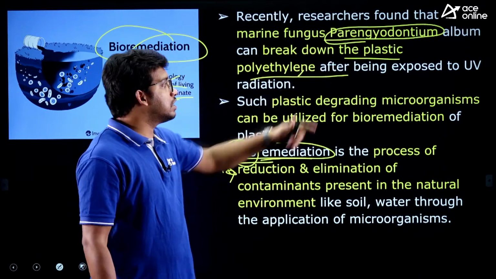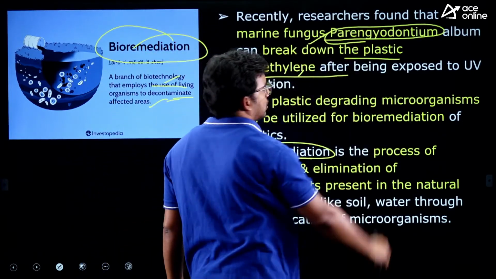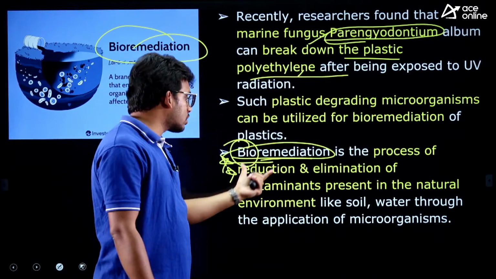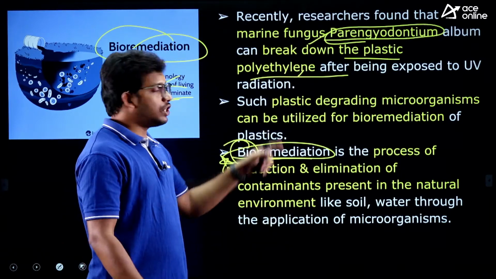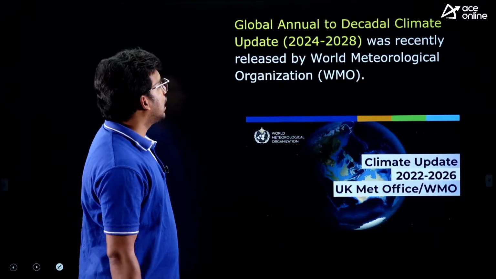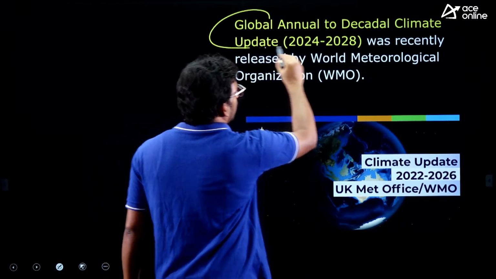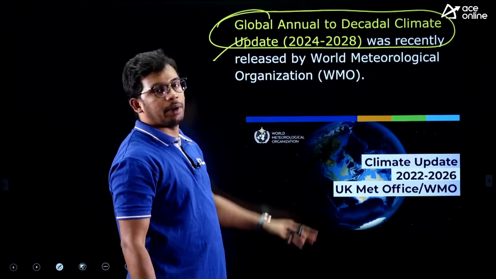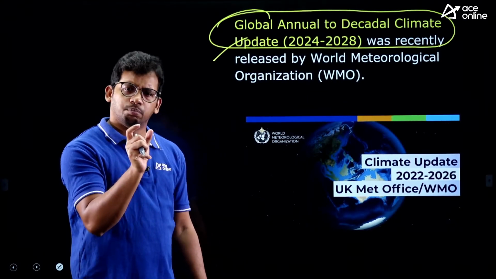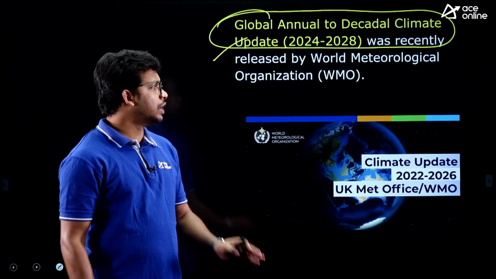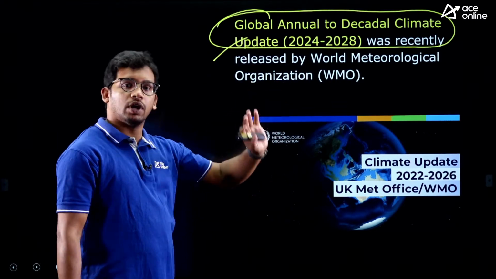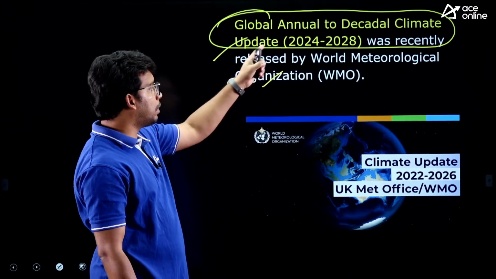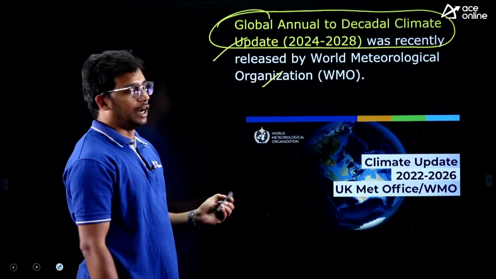And this bioremediation is being used by this marine fungus. So they may ask you why this name was recently in the news, or they may ask you what is bioremediation as well. So these 2 things you have to remember. Next one, the Global Annual to Decadal Climate Update report was released by the World Meteorological Organization. It is a big report, more than 100 pages. You don't need to worry. Just remember who has released this report.